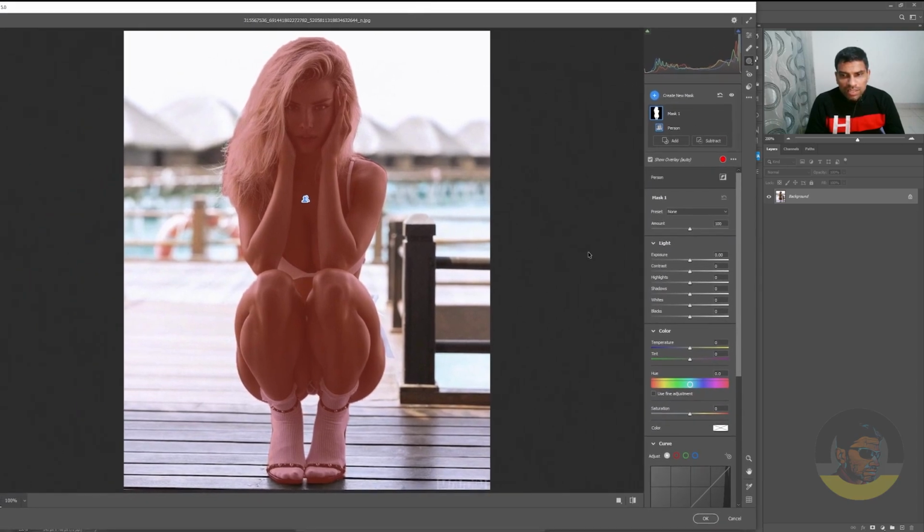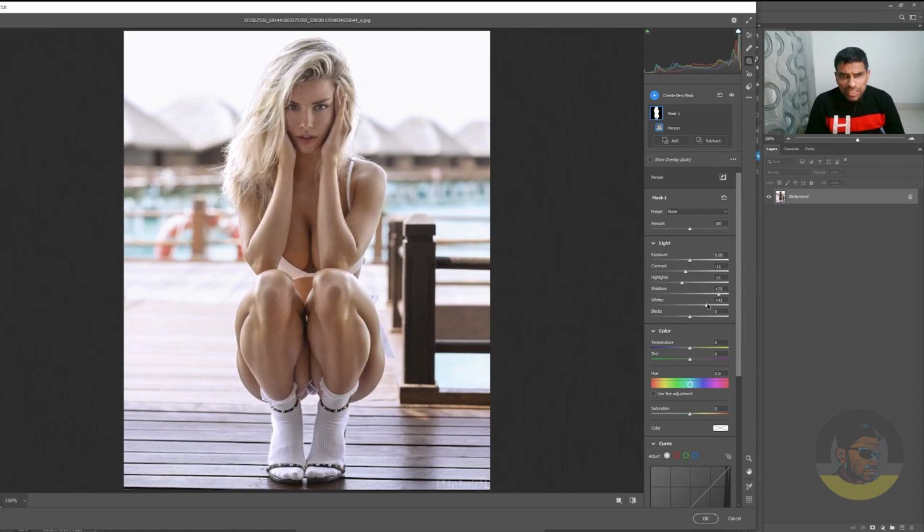Now all the changes you make here will only affect your subject. So you know the drill: decrease the contrast a little bit, decrease the highlights a little bit, increase the shadows, increase or decrease the whites, whatever you like, and increase the blacks or decrease them.